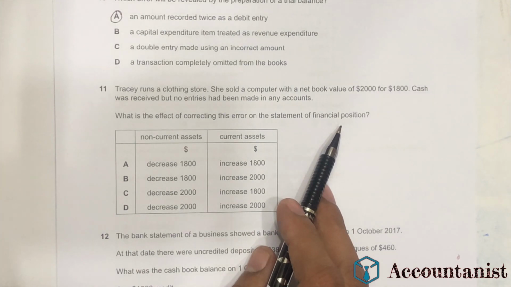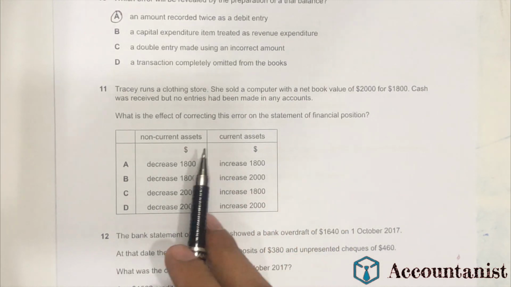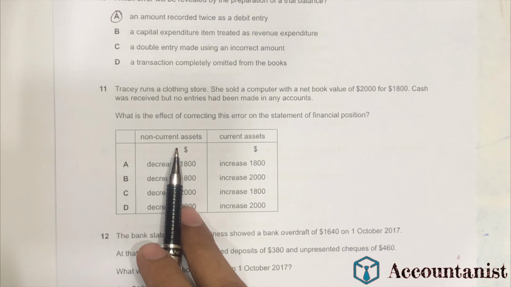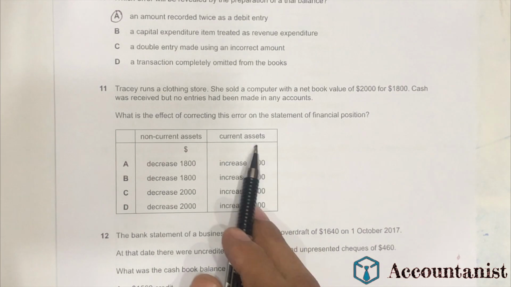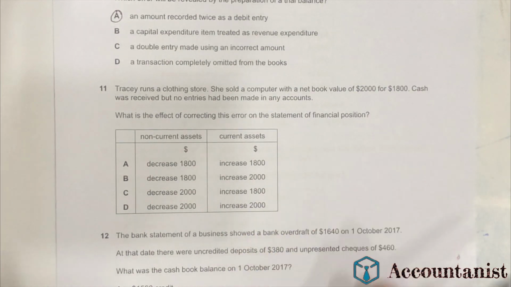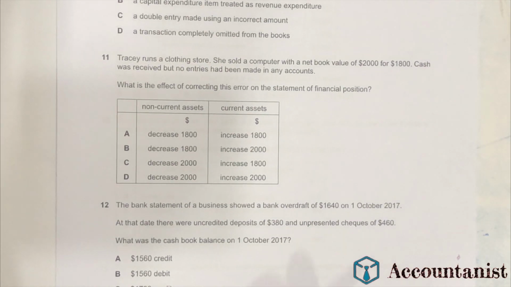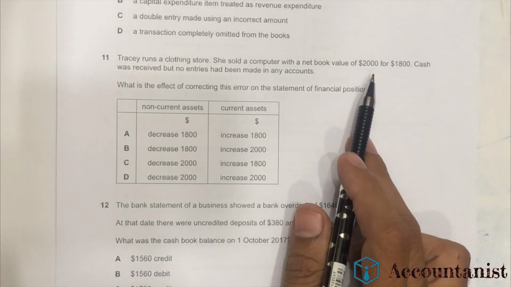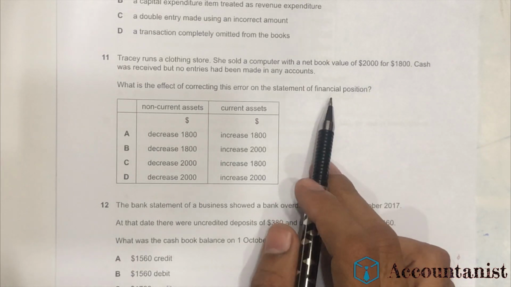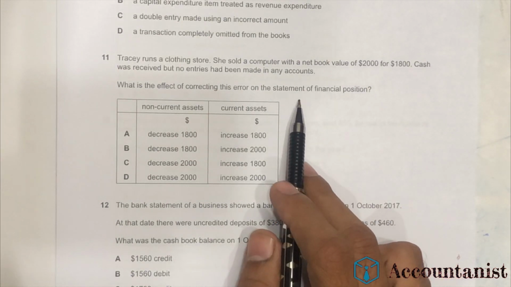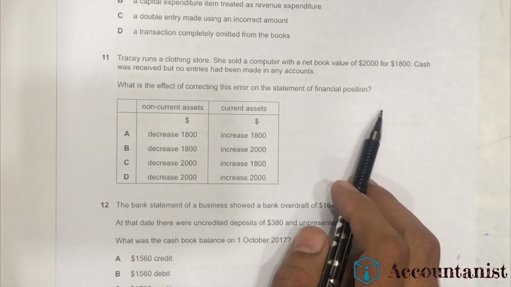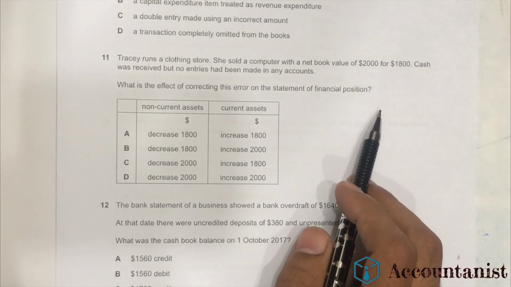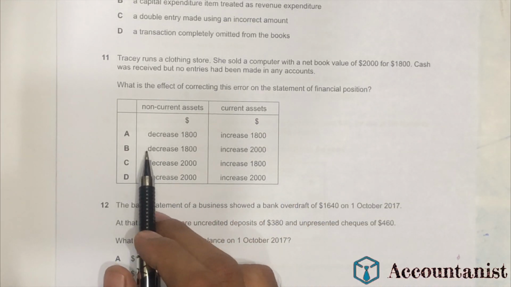So if we correct this error, what will happen? Our non-current assets are going to be down by the net book value, and our current assets are going to be increased by 1800, because the net book value of an asset usually comes into the statement of financial position, in which we show cost less accumulated depreciation, and this gives us the net book value figure in the third column. So the net book value is going to be decreased.